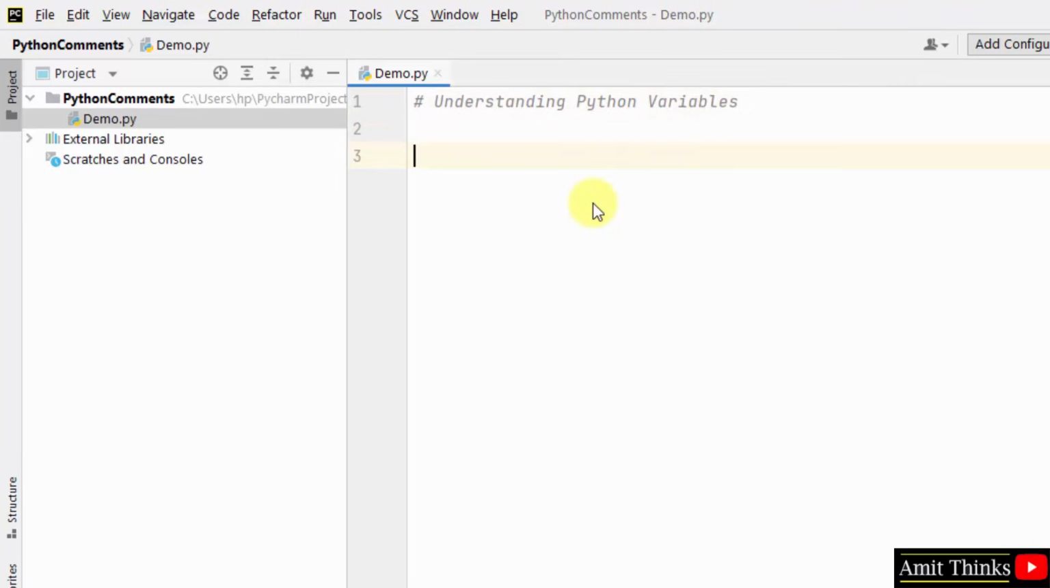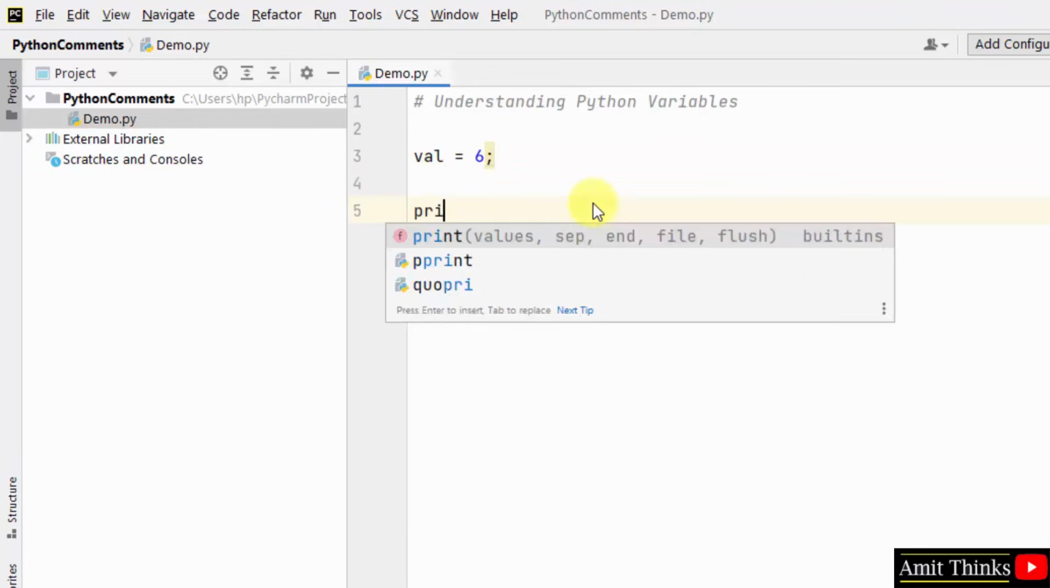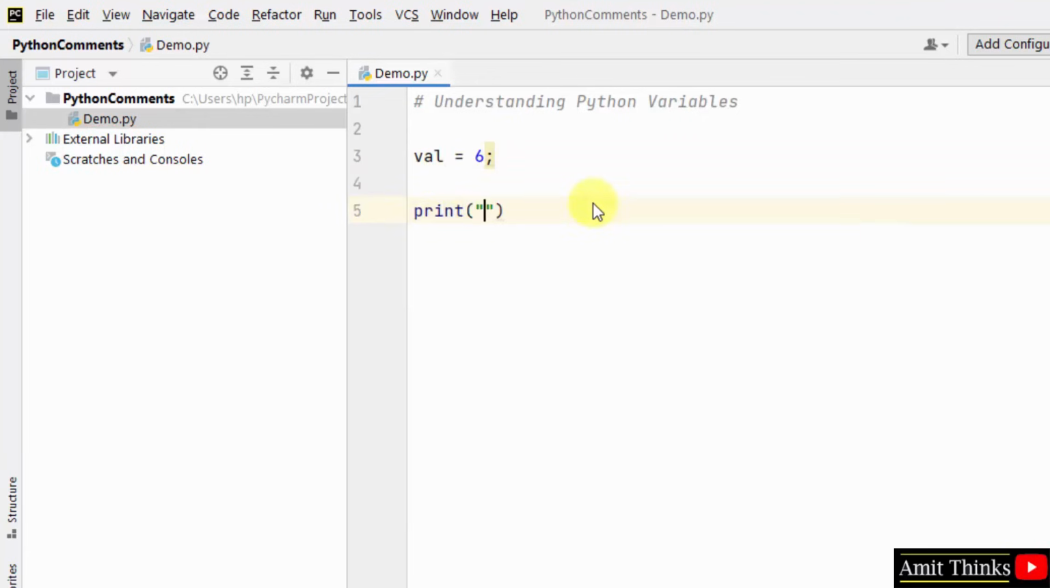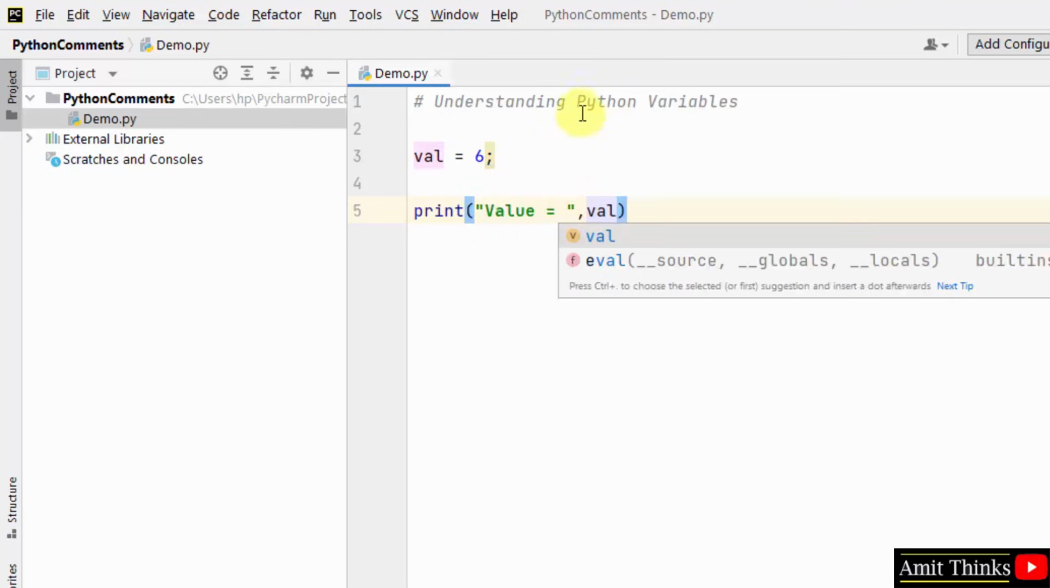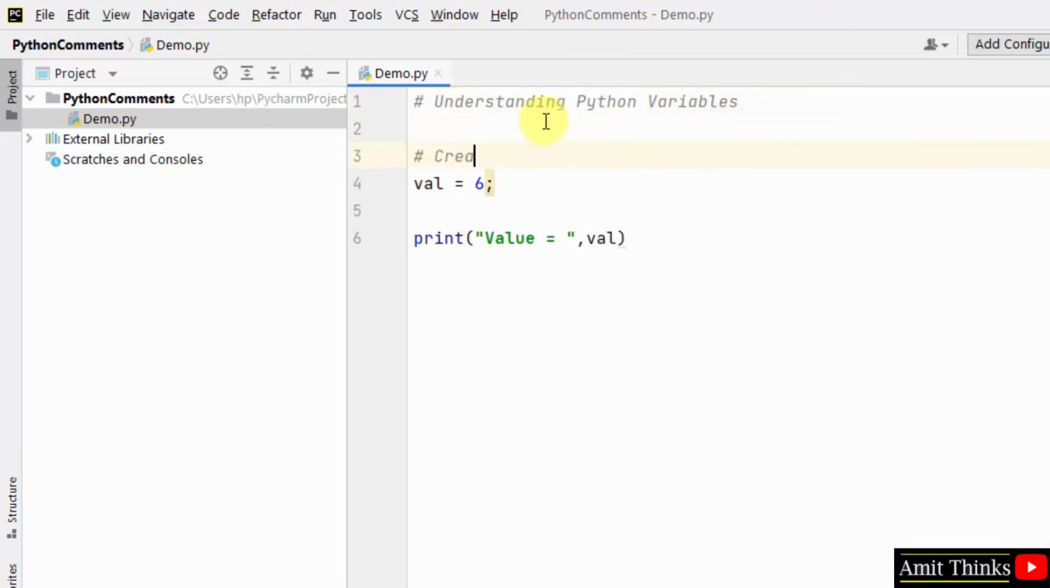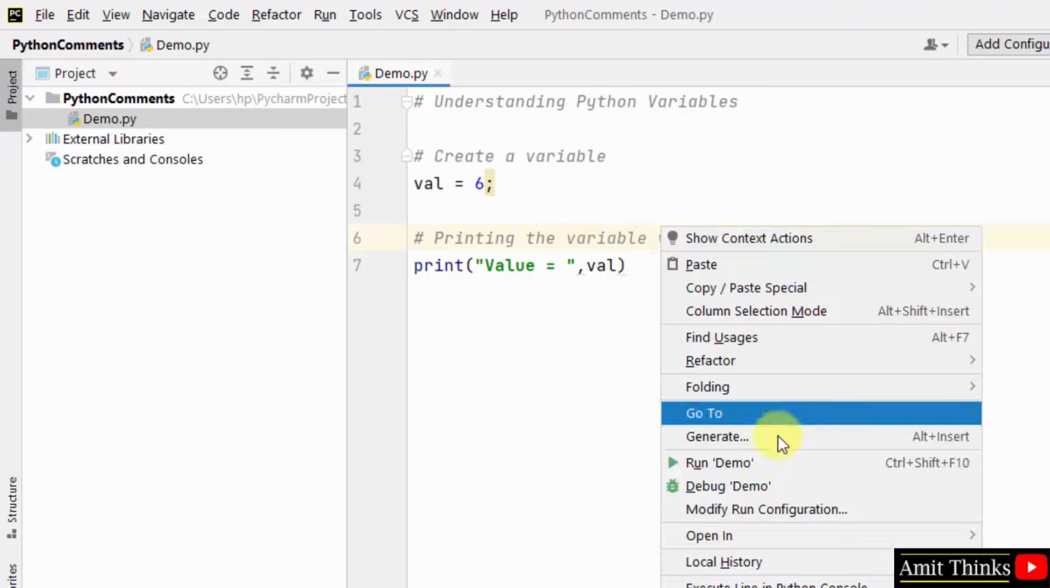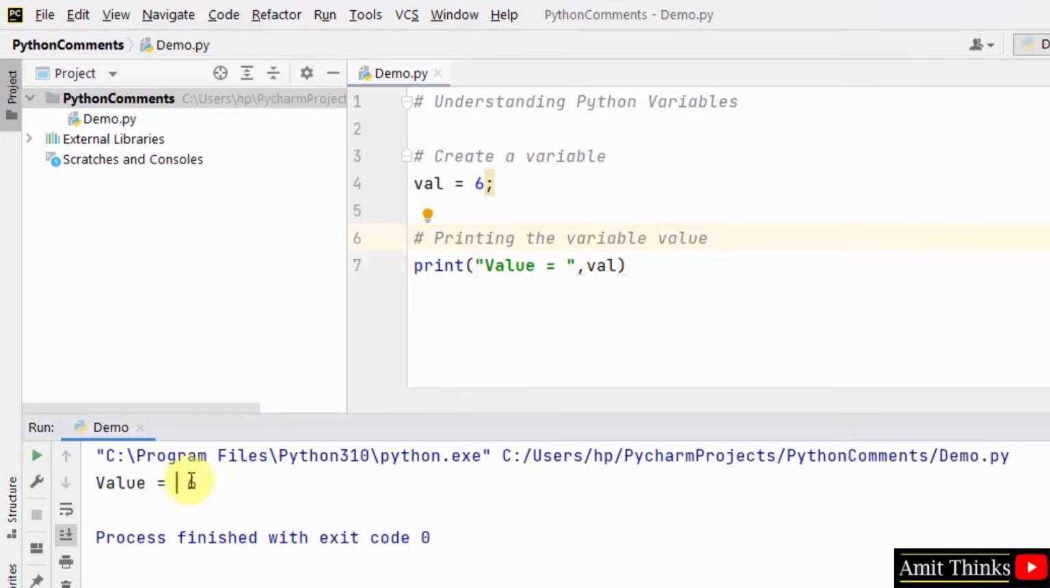Now here I'll just create a variable. I created a variable val and I entered 6, then I printed it. I printed the value using val. I added a comment, understanding Python variables. This is how we can create a variable, and here I can write a comment, printing the variable value. So these are commands. Right click, run. You can see we printed 6.